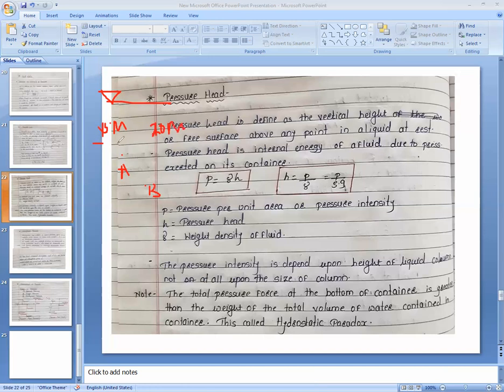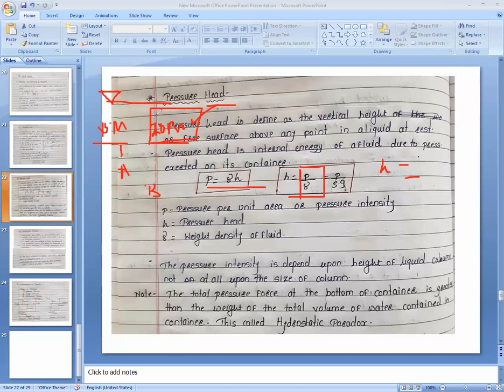In such a situation, we could understand that the pressure at point A is less than the pressure at point B, because the liquid column above point B is higher. So the head is the same quantity like this. It is represented as H, which is a simplified formula, P by gamma.